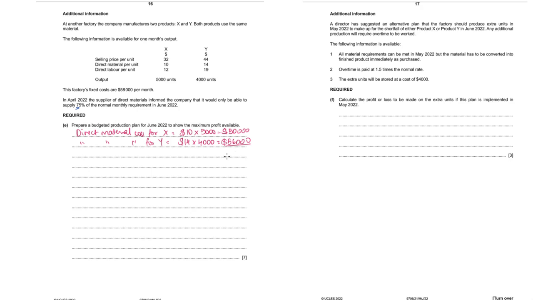So direct material cost normal requirement will be 106,000. Availability of direct material is only 75% of 106,000, 79,500.